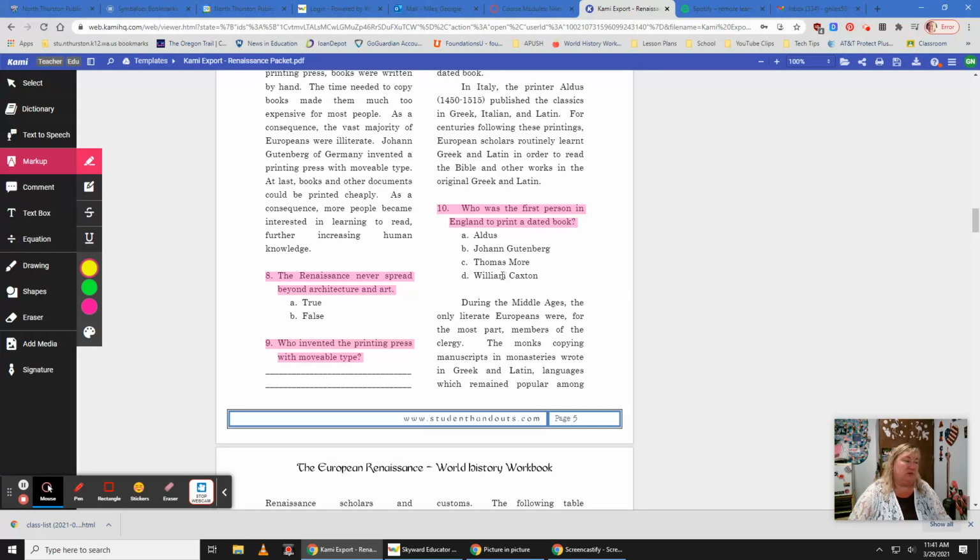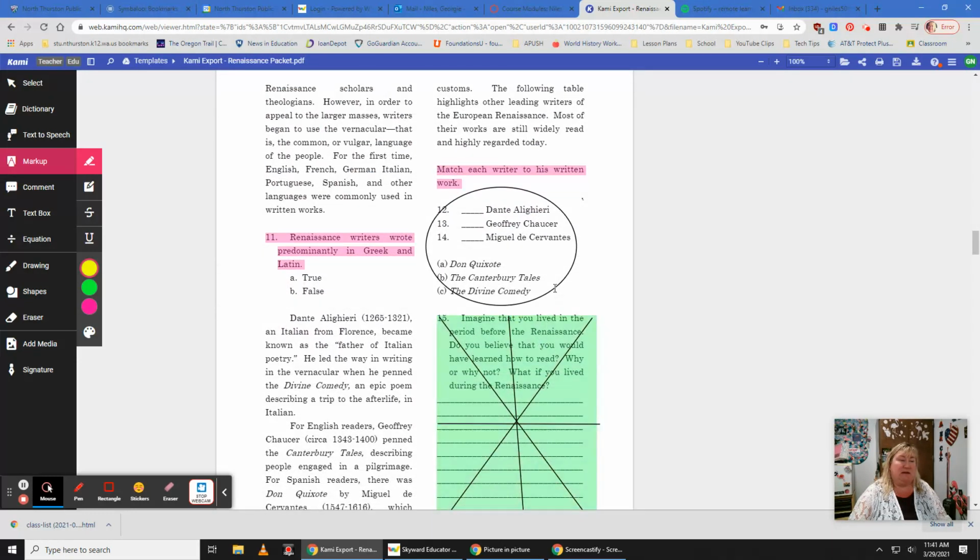You can also use a text box. You can also use the dictionary if there are words in here that you do not know what they mean. So we can continue down here. You're going to need to use a text box to answer this question because it's matching. You've got number 12, 13, and 14. And then you've got the answers A, B, and C, and you need to put those in the correct spots.